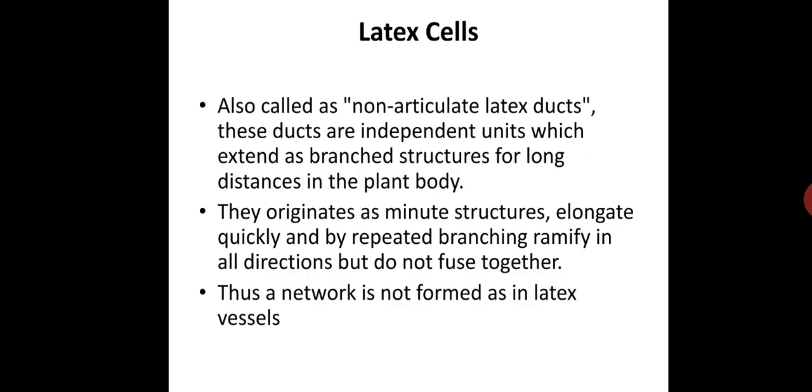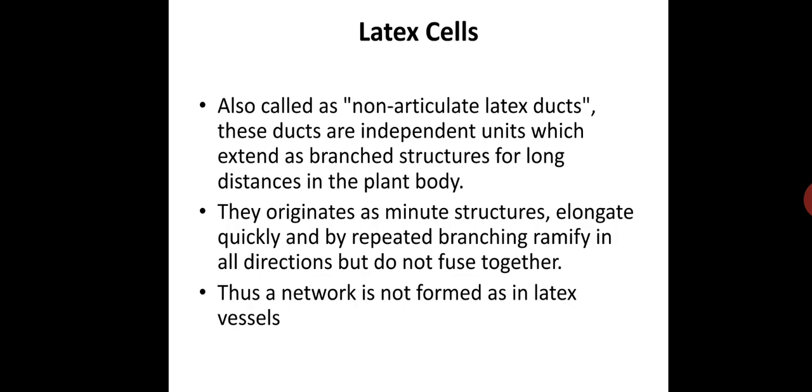Latex cells are sinuous, multinucleated bodies with scanty cytoplasm. They do not form a network. This type of latex duct is common in members of families like Apocynaceae, Euphorbiaceae and many more. The cells here originate not in the embryo but in the meristem of the developing shoot. But instead of extending, these cells remain restricted to one internode and to the attached leaf